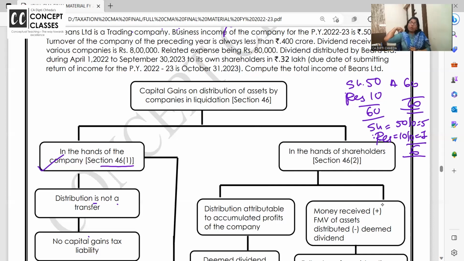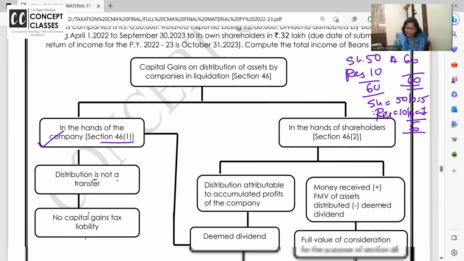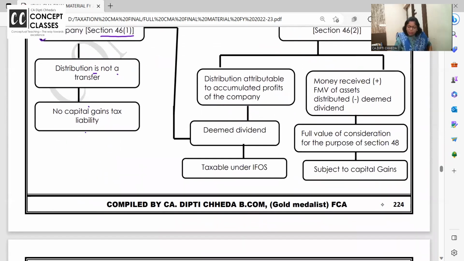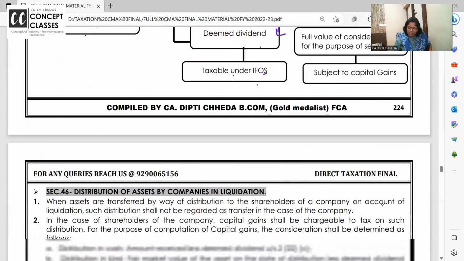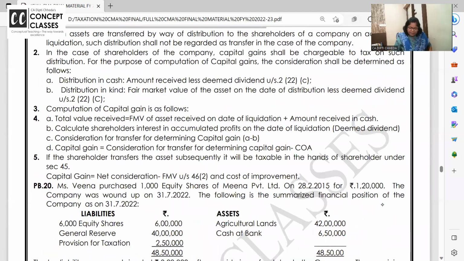So what is the core sale consideration? Only 5 rupees. In the hands of shareholders, whatever comes out of accumulated profit is taxable as deemed dividend income from other sources. Remaining is sale consideration. Routine capital gain will apply.